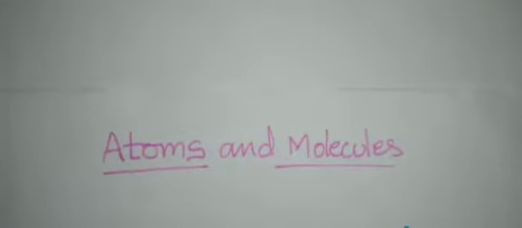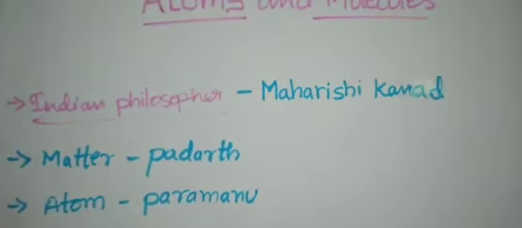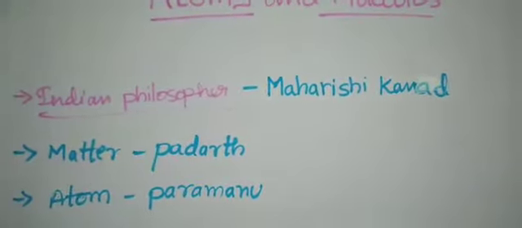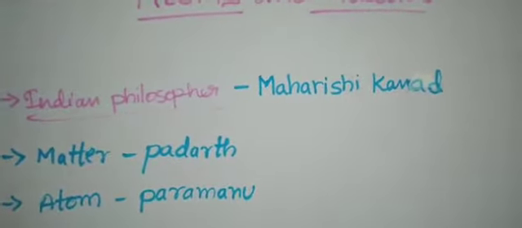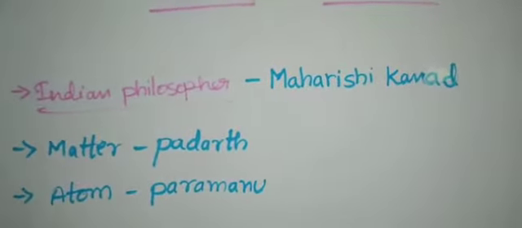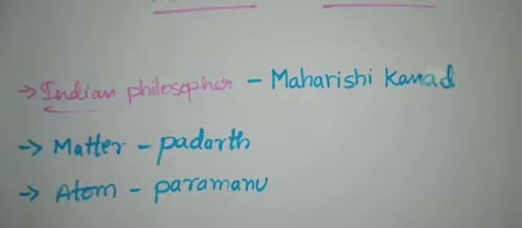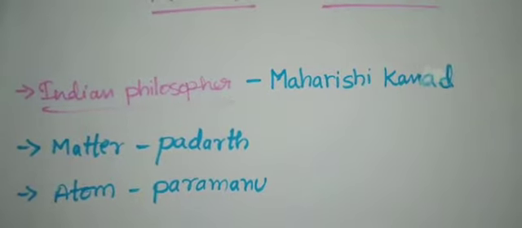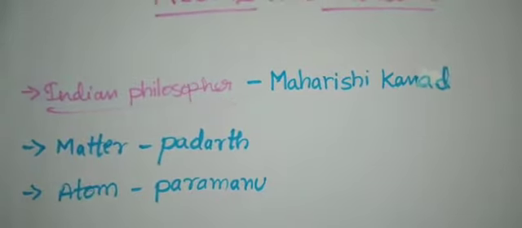So coming to the history of the discovery of the atom. Ancient Indian and Greek philosophers have always wondered about the unknown and unseen form of matter. The idea of divisibility of matter was considered long back in India.